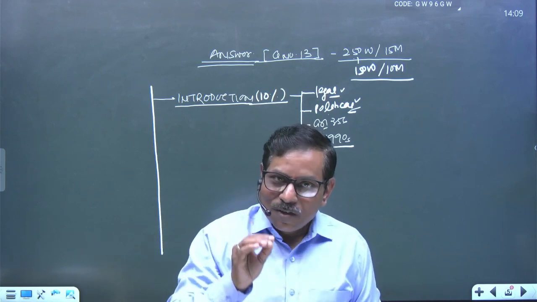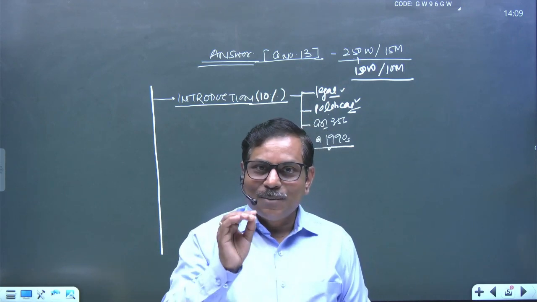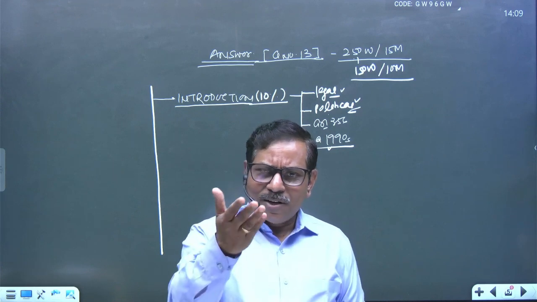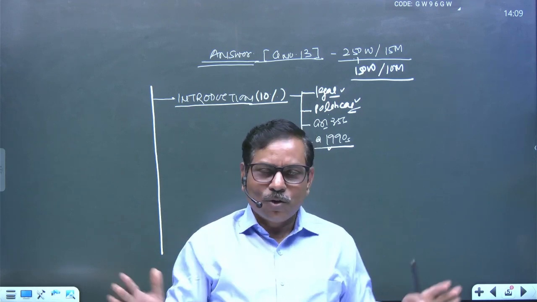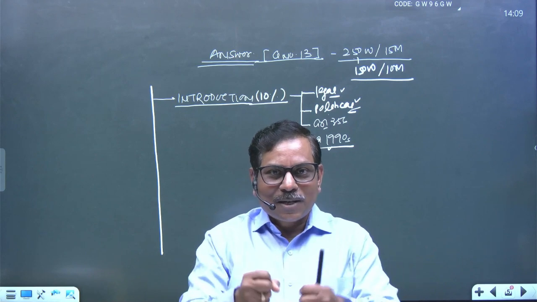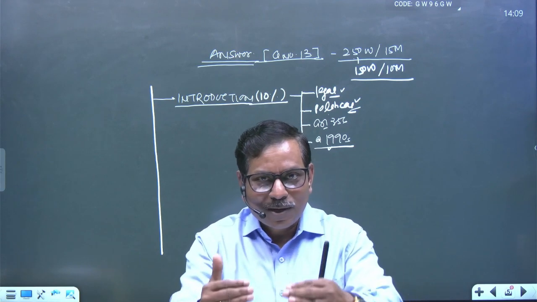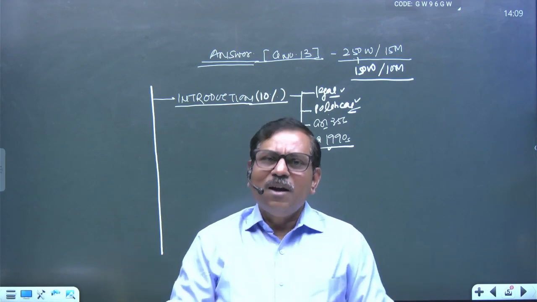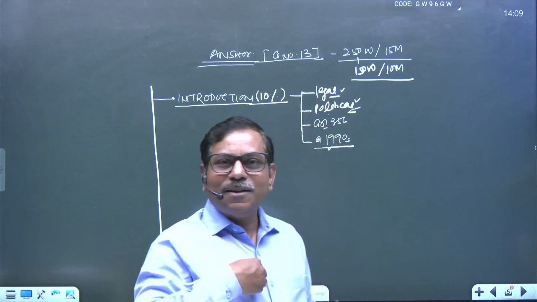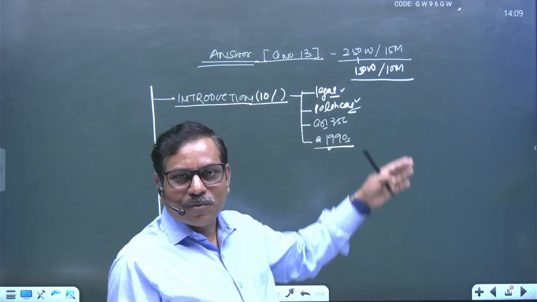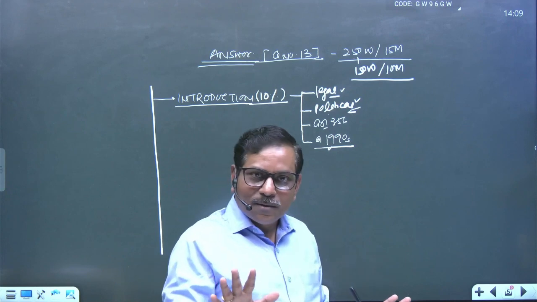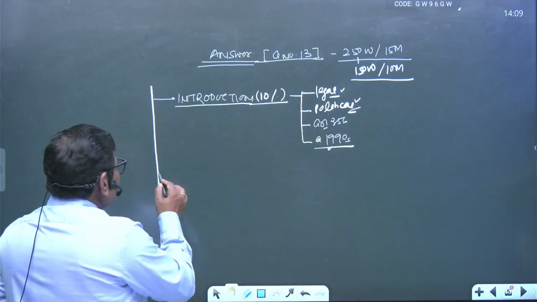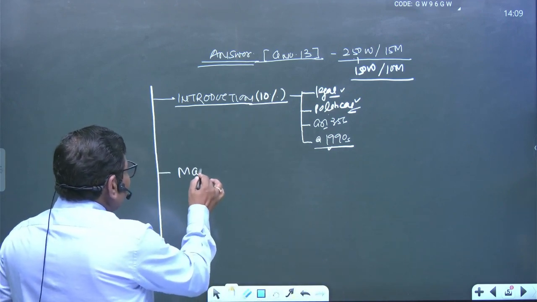Only a regular practice is required, systematic practice is required. After writing 4 or 5 introductions, you may feel it is under my command, and after writing 20 introductions, you may feel I am very comfortable. I can write each and everything according to the demand of the word limit. Clear? Right? Second important is what is called the main body.